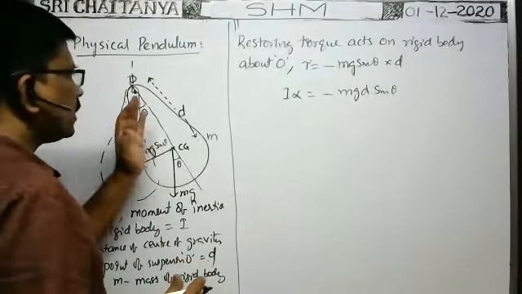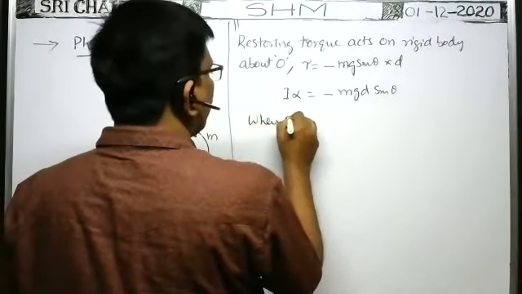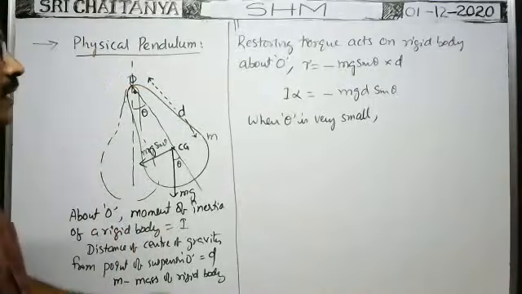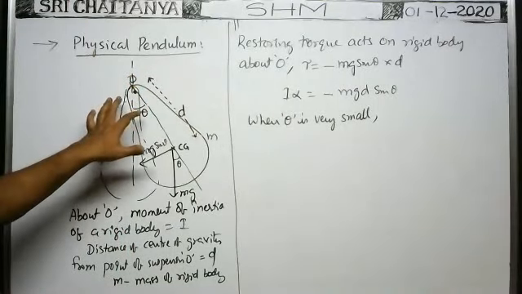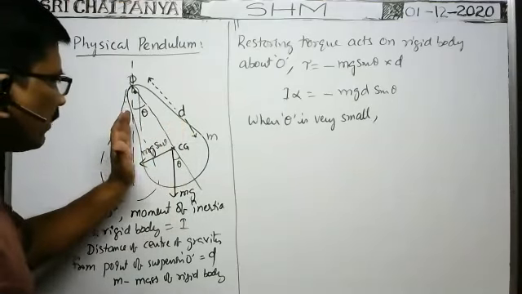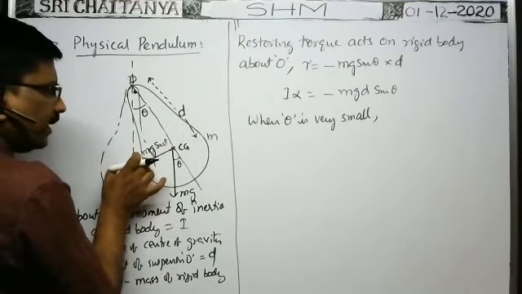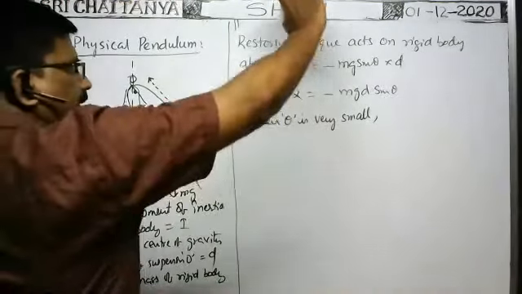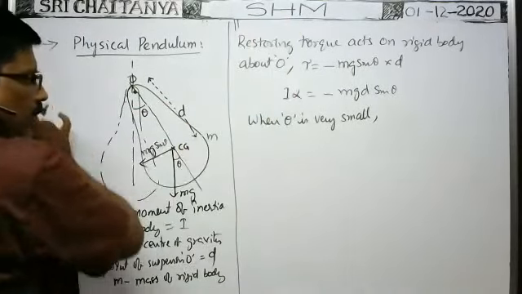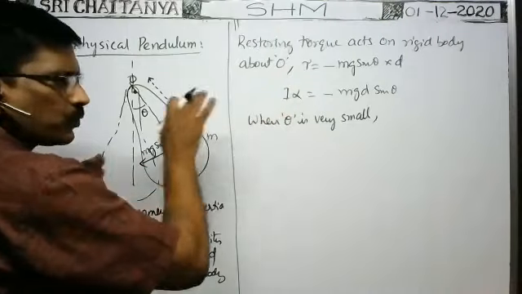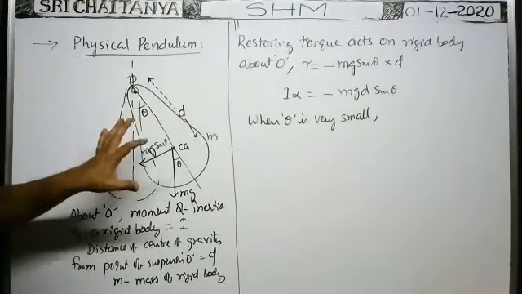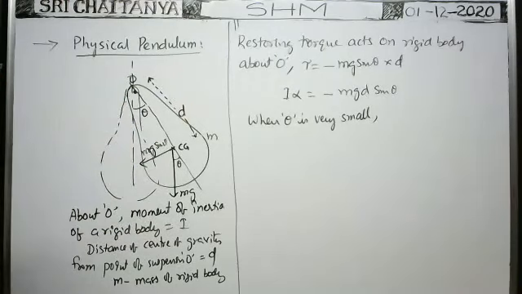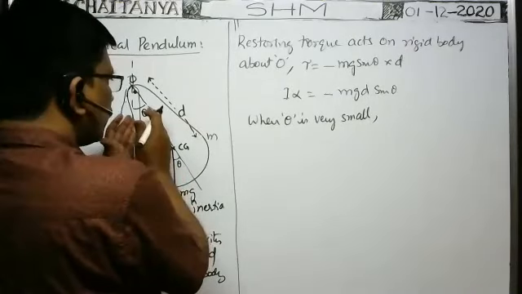So whenever the angular displacement is very small, when theta is very small, that means while deriving the formula here, theta is taken very small. While doing the experiment also, we take theta very small. You just have to pull this rigid body a little bit to one side and release it. Then it sustains oscillations. We should not displace it like this. If you oscillate the body like this, then we should not use the formula that we are going to derive. So while deriving the formula, as theta is taken very small, in such a case only it executes angular simple harmonic oscillations. That's why angular displacement must be very small.